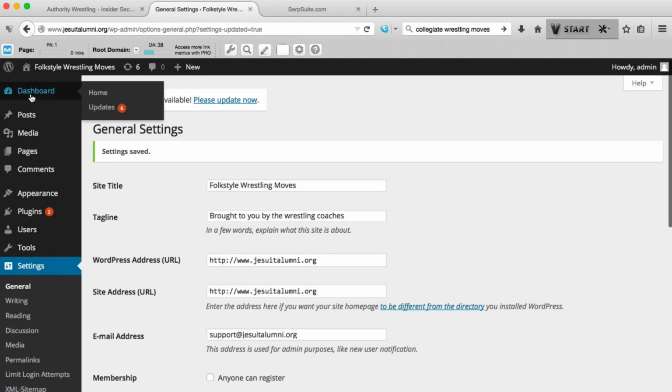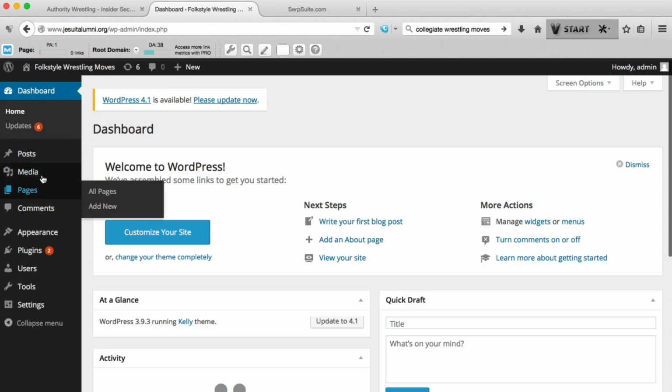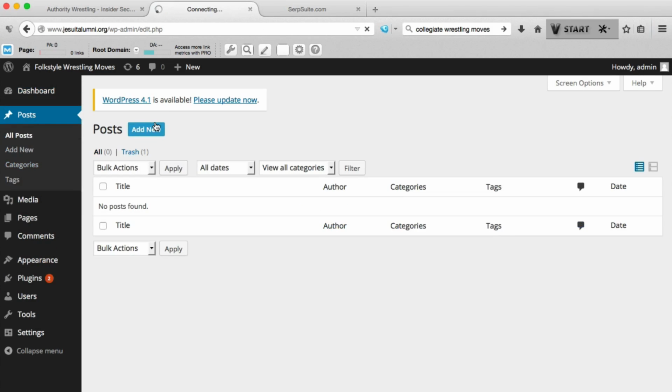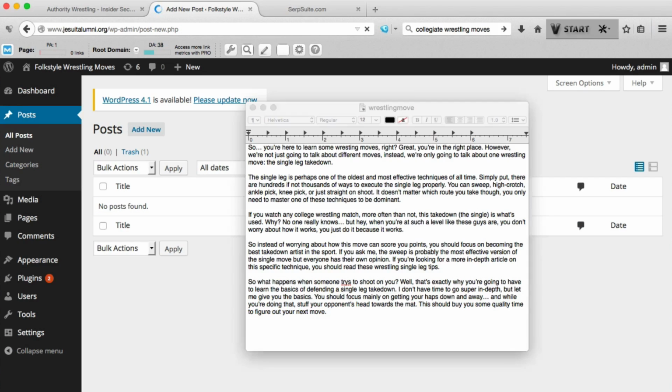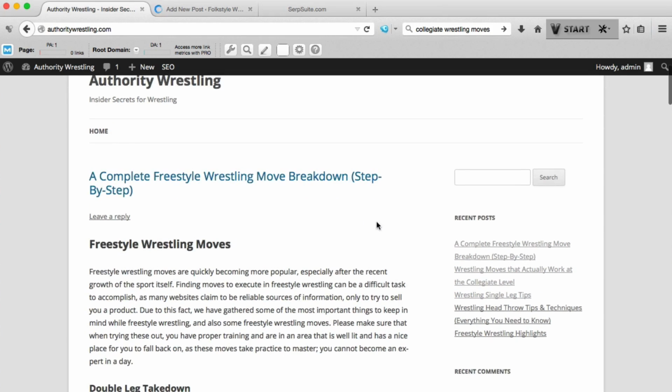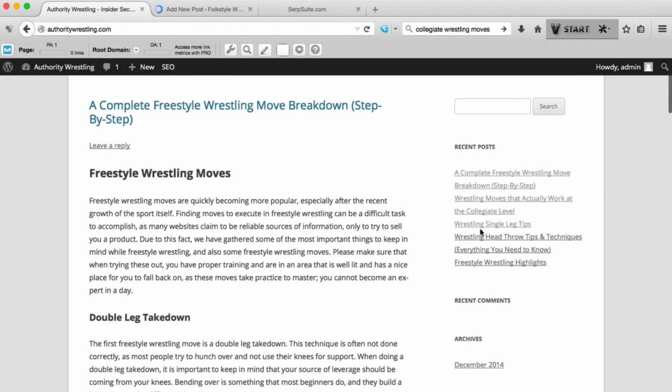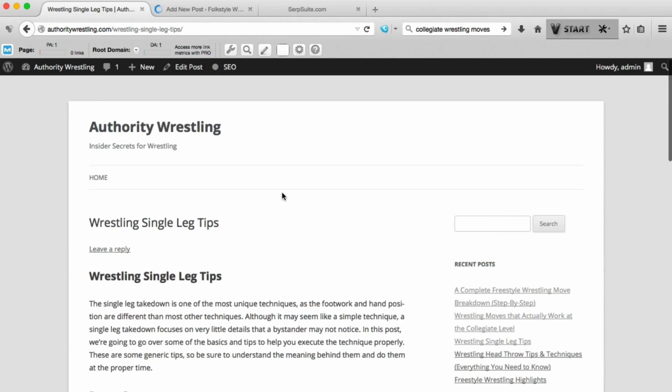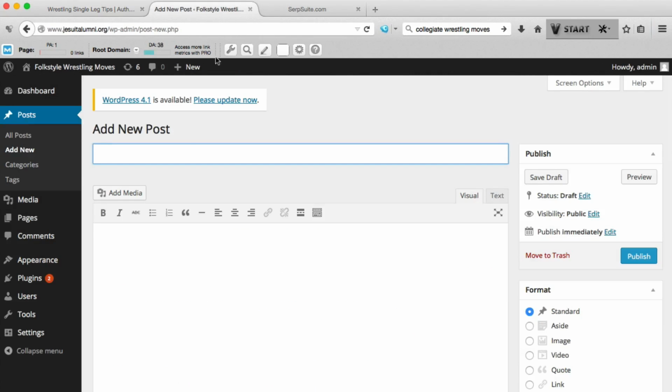So now we can go ahead and make that post. So let's do that. Hopefully this will load. But before this video, I went ahead and wrote a quick post. I just whipped this out about the single leg move. So with this article, we're going to be linking to wrestling single leg tips, an article on authoritywrestling.com, and we'll see if we can rank this.